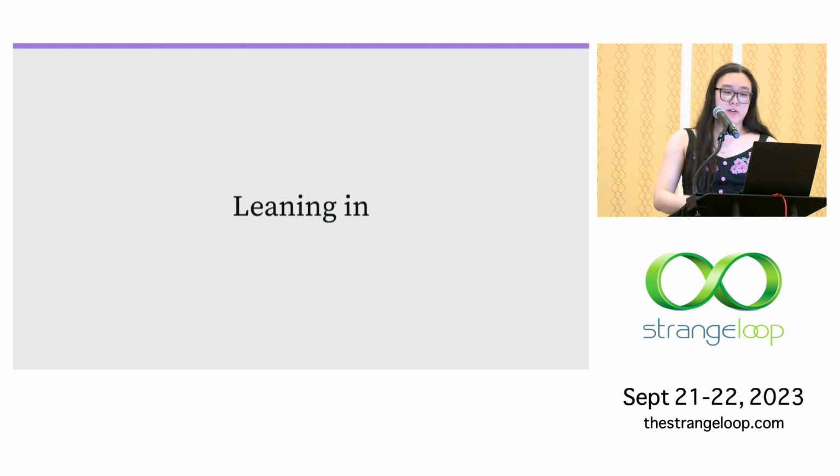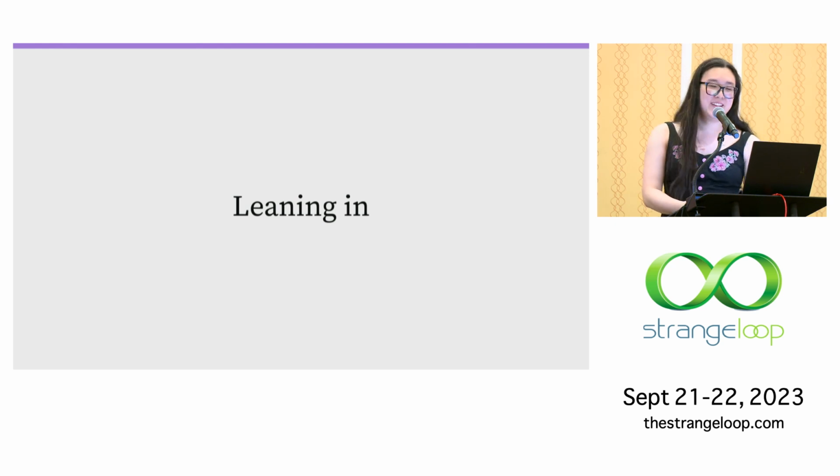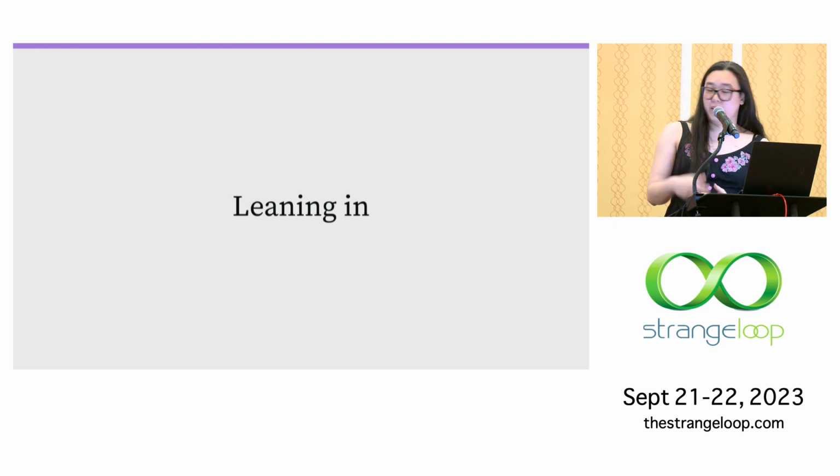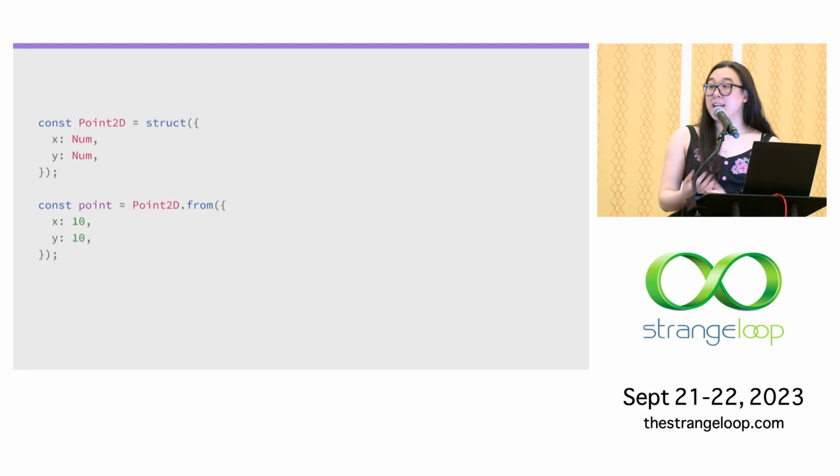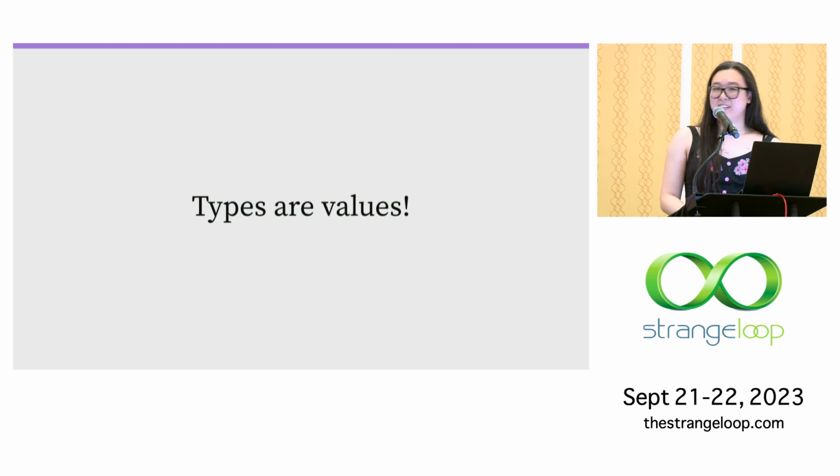So we have the groundwork of a language here, but we've also taken a rather unusual approach with some unique trade-offs. And so I think it's worth asking, what else can we get out of it? What does Ectype's unique approach tee us up for? If we look again at this example, we'll see that this point2d serves as a name handle on the type that we've declared. But it is also a value that exists at runtime. And this means that in Ectype, types are values. And we can take this and run pretty far with it.